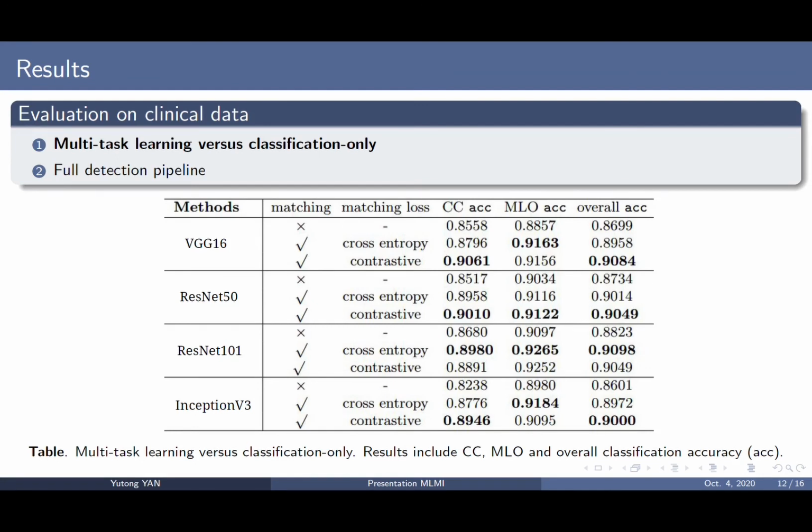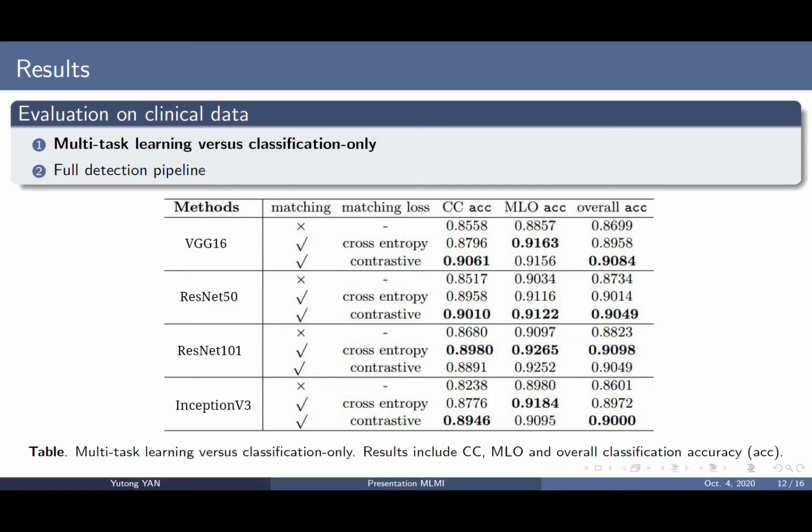Our multitasking approach has been tested with several classic and effective models. Firstly, we show the results of multitask learning versus classification only. This part of the experiments is to prove the effectiveness of multitask learning. In most cases, multitasking models that combine classification and matching are better than the classification-only scheme by 2% to 4% in accuracy, which reflects the benefits of dual-view matching.